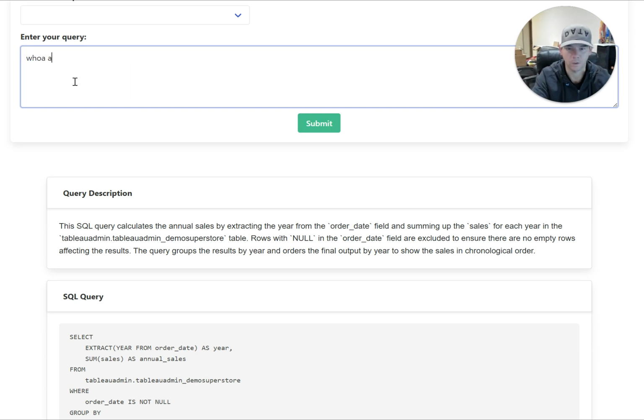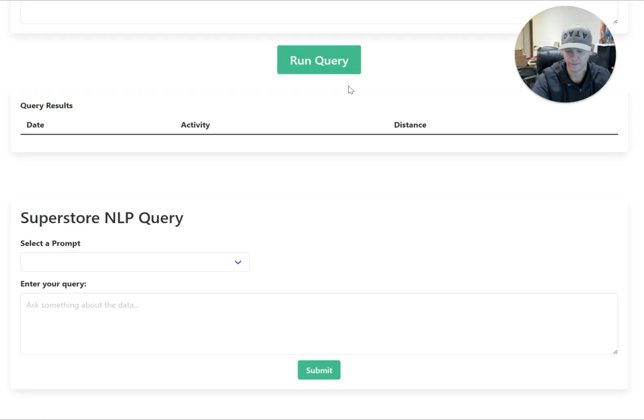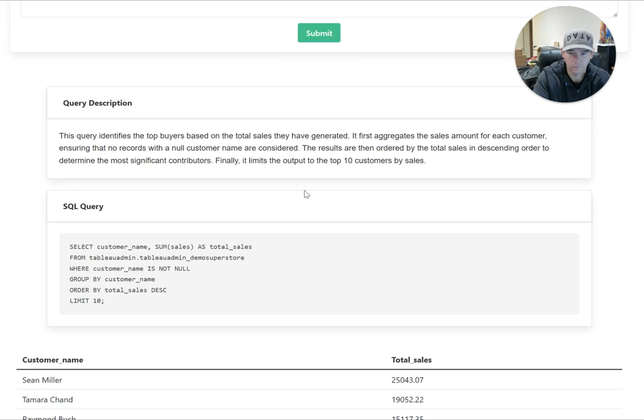Let's do who are the top buyers. Submit that. So this is processing real time on, I've uploaded that data source into Postgres. All right, so the return we get, it says this query identifies top buyers based on total sales, and we get the query.